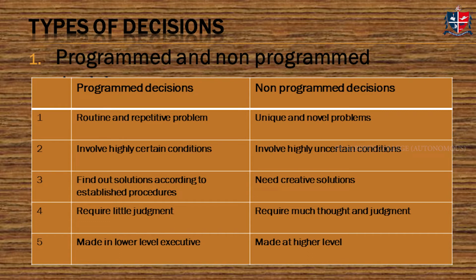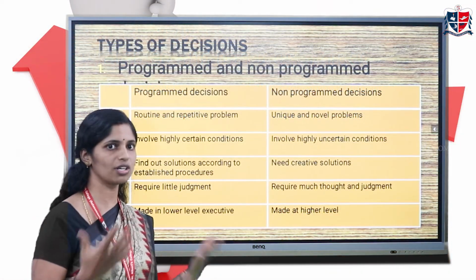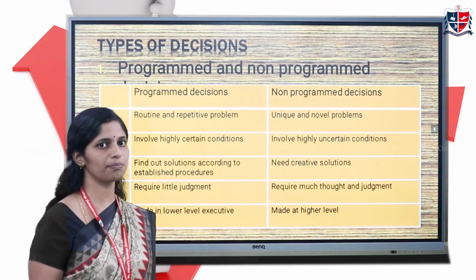The condition or environment in which the decision is taken is known, so decisions can be taken easily. But in a non-programmed decision, the conditions are uncertain. And in a programmed decision, the decisions are taken according to established procedures. Since it is repeatedly happening, the procedures are already established, already framed, so they are just implemented.